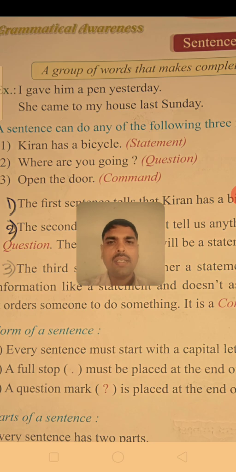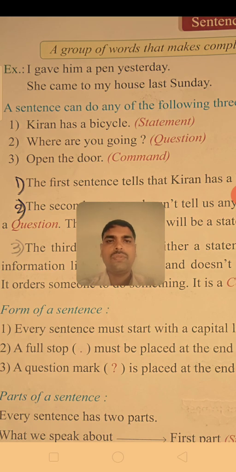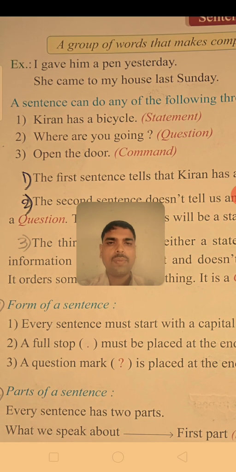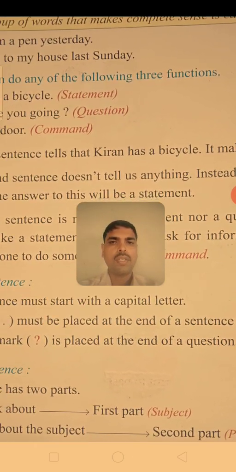In the first sentence you can see here, Kiran has a bicycle. It is a statement. It is giving a complete meaning. And the second sentence, where are you going? Here it is asking for some information, so it is a question. And third one, open the door. This is a command, an order. And then the first sentence tells that Kiran has a bicycle. It makes a simple statement.